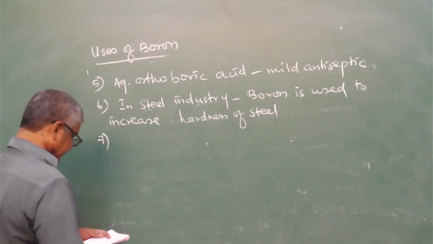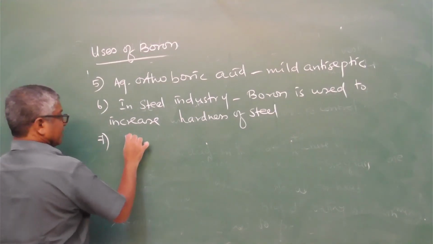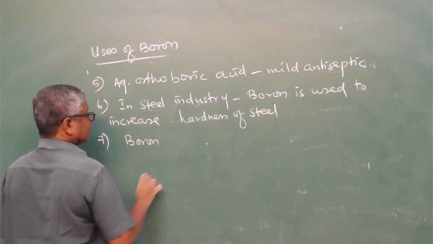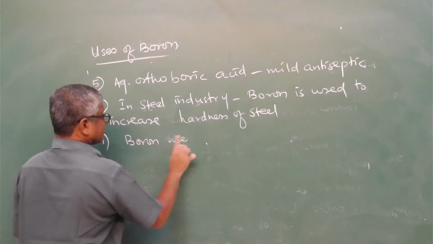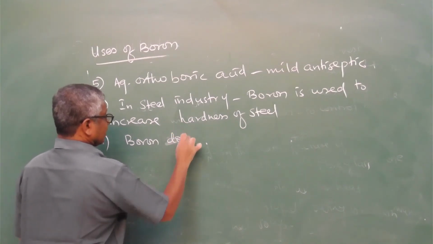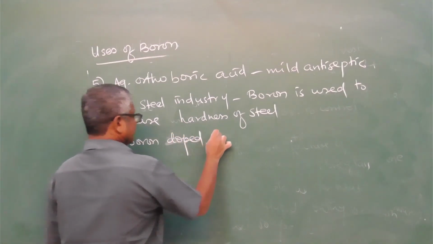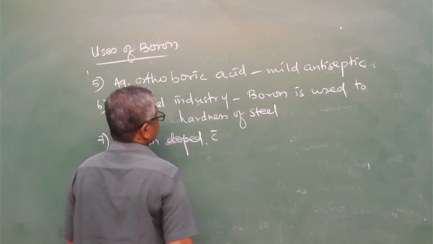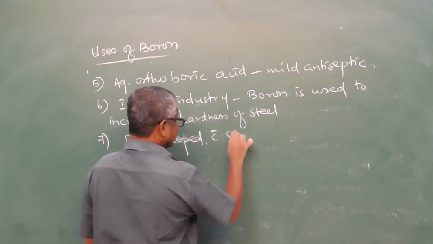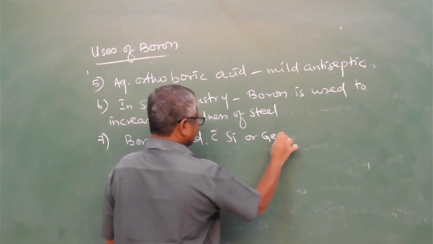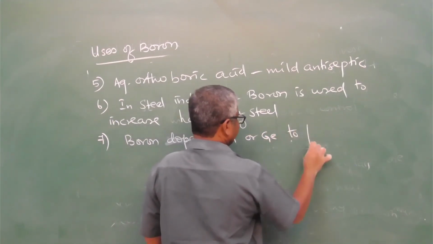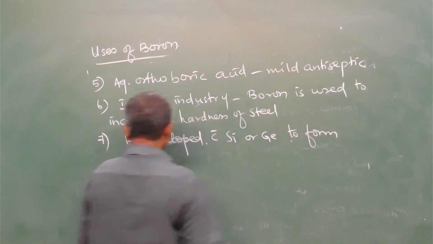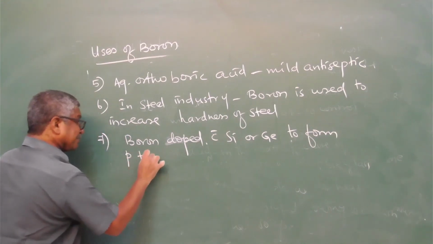Next, boron is doped with silicon or germanium to form P-type semiconductor.